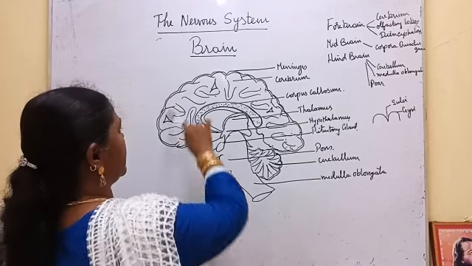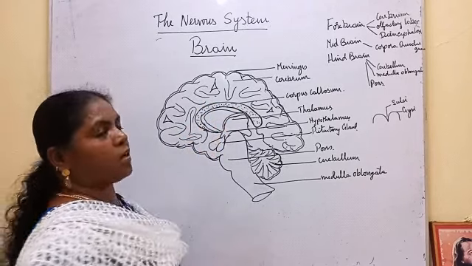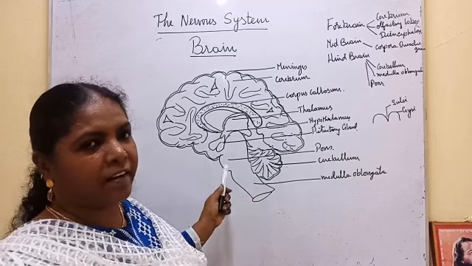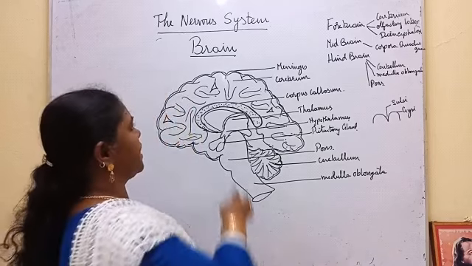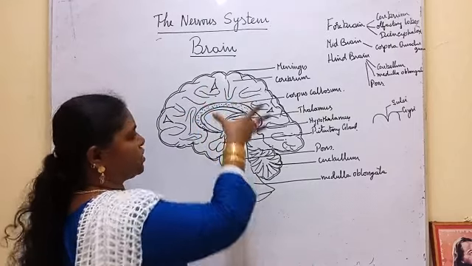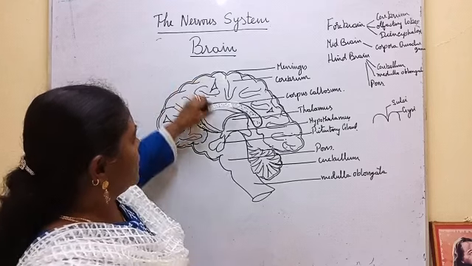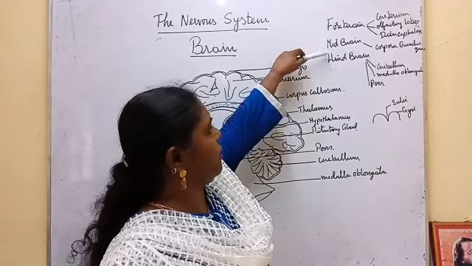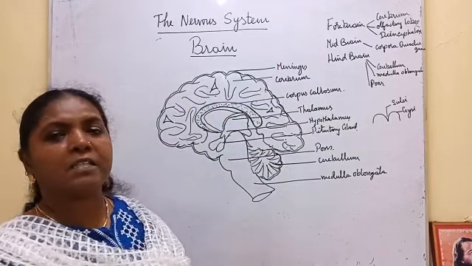In the brain we can see cavities, and these cavities are called ventricles. These are not the ventricles in the heart. These are different ventricles. They are filled with cerebrospinal fluid, which nourishes the brain. So this is how the brain is constructed: forebrain, midbrain and hindbrain. Next we are going to see the spinal cord.